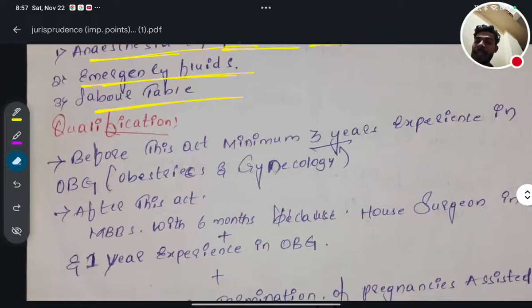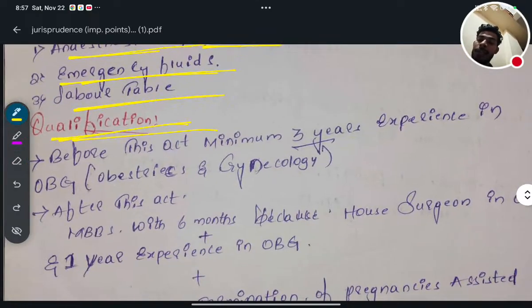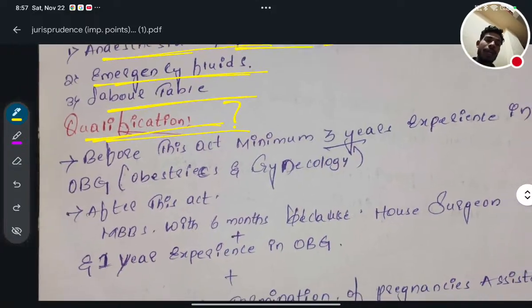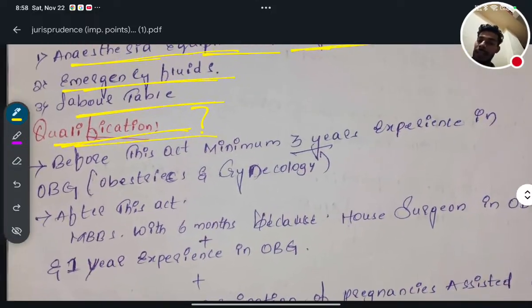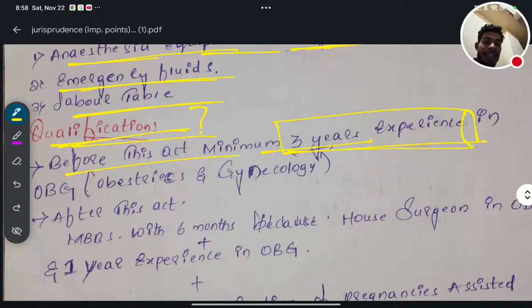Okay. Next, qualifications. So what are the qualifications required for the medical termination of pregnancy? That means the person who will do the MTP, what are the qualifications needed for him to do the MTP? So the first thing is, before this act, minimum 3 years experience in OBG. OBG means obstetrics and gynecology.